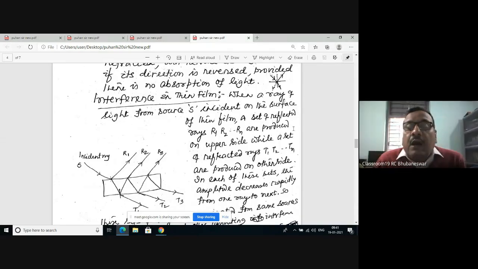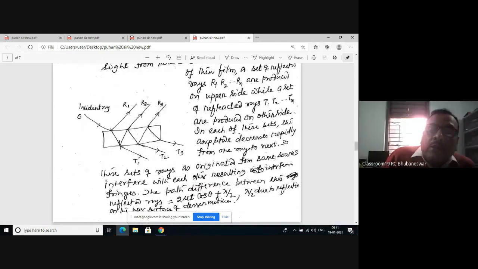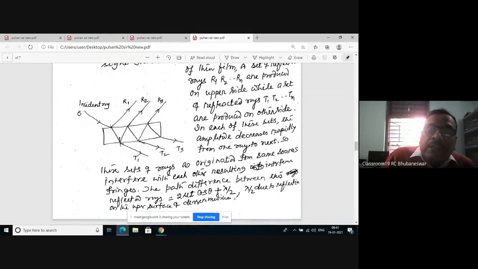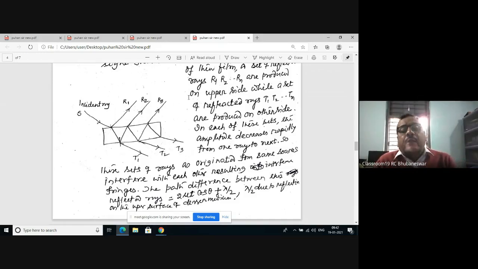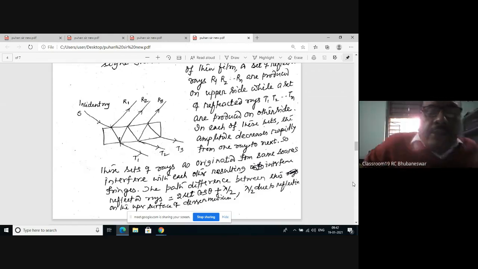So here, a reflected ray set is produced along the upper side, while a refracted ray, or you can say transmitted ray, set along the other side. But in each set, the amplitude decreases rapidly. Here the amplitude of the incident ray is A, and it becomes A1, A2, A3. Similarly A1 prime, A2 prime, A3 prime, etc. So the amplitude of the set of rays decreases rapidly from one ray to the next ray.